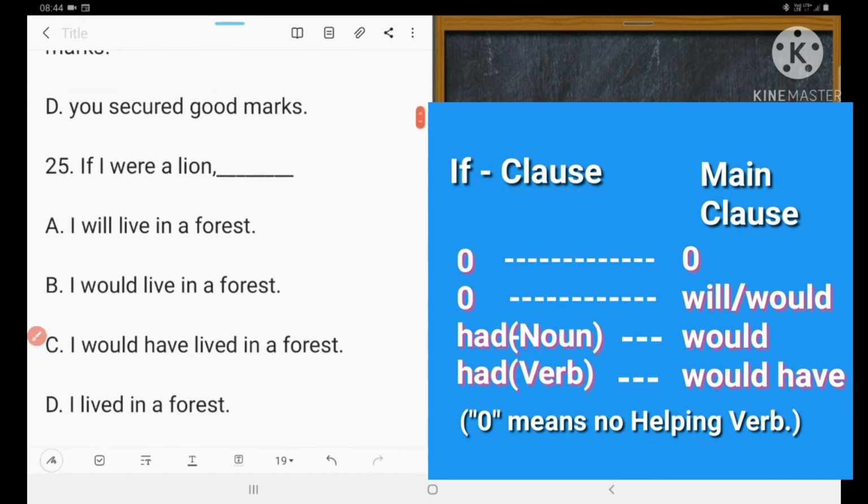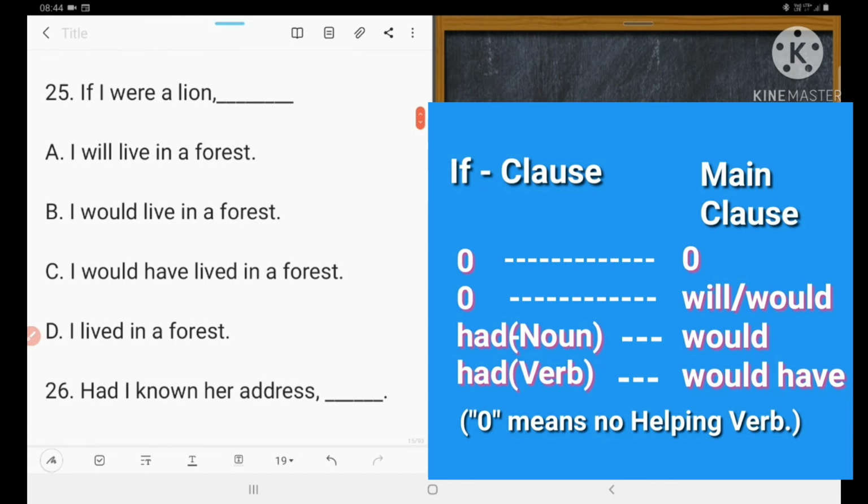Next one is: if I were a lion. If I were a lion, its partner is would. So leave it. I will, no, it is wrong. B, I would live in the forest. C, I would have is used. C is not correct. So B is correct because the partner of were is would. So B is correct. Right?